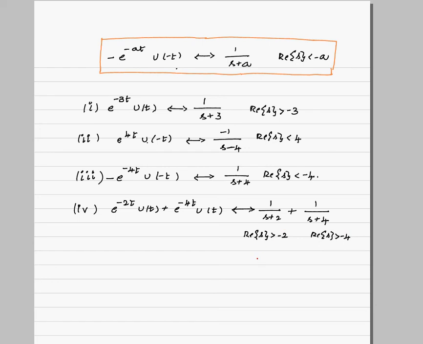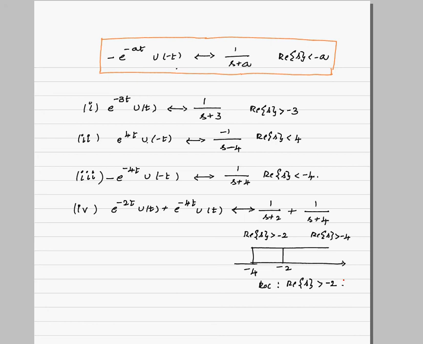So when will the overall X of s converge? Only if both converge. When will both converge? Only if real part of s is greater than minus 2. Let us see how that is possible. Real part of s greater than minus 2 is this, and real part of s greater than minus 4 is this. Both converge only if the region of convergence is real part of s greater than minus 2.